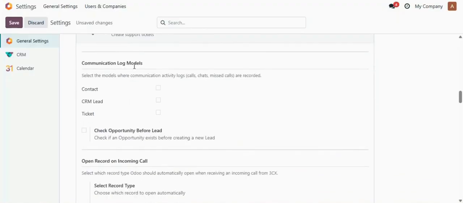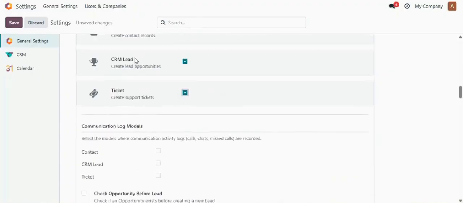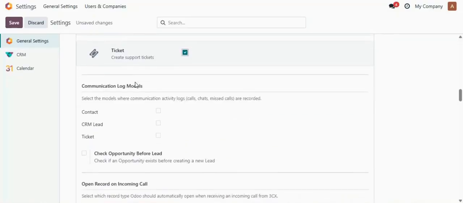Then communication log models. This functionality is for when you are generating these three records, but you want the call log details in only some of them; you can select from here. Keeping it for only CRM lead and ticket, only in these two records you will be able to see the call log details. In contact, you won't be able to see the details of the call received.